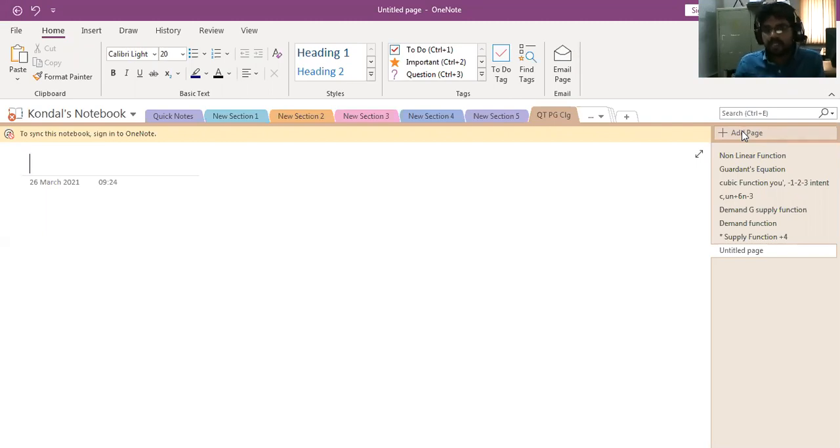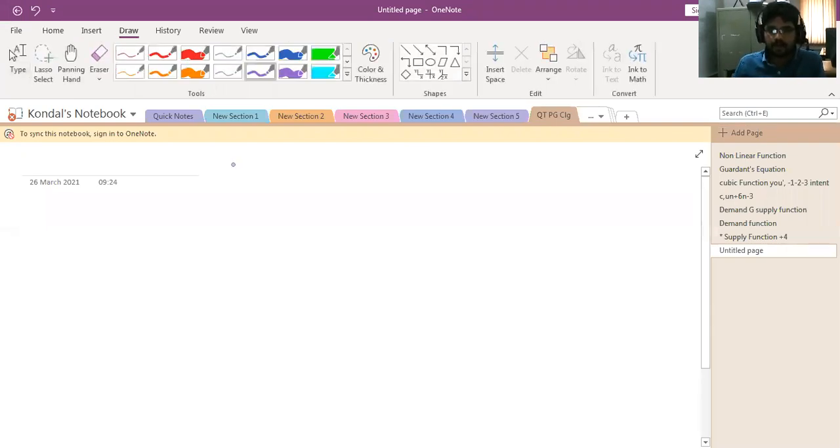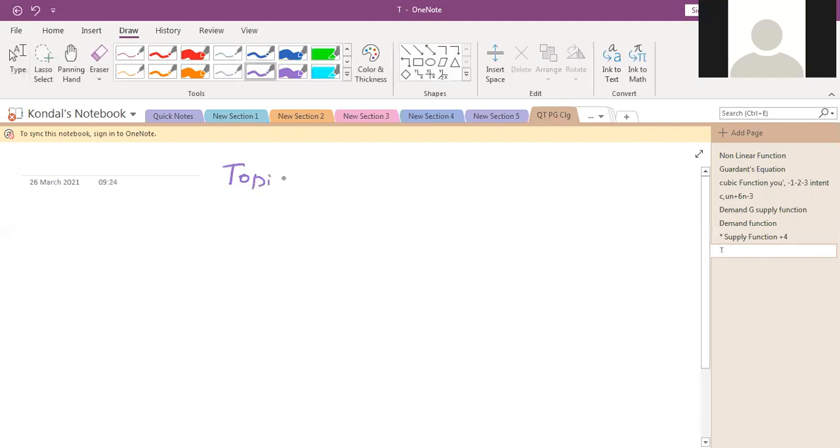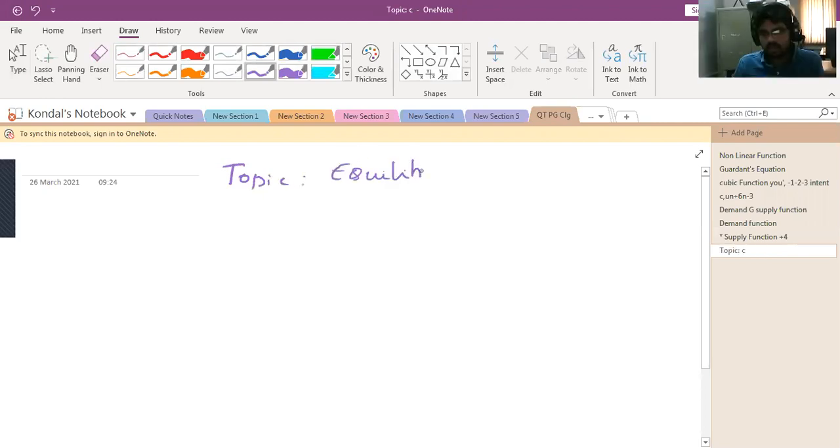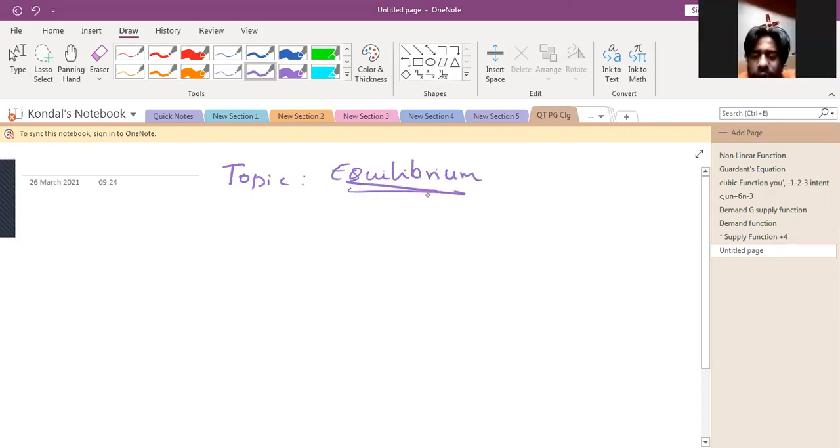So can anybody can say that what is meant by equilibrium? Yes, please. Where demand and supply are equal. Yes, please. తెలుగులో సార్ Demand and supply are equal.